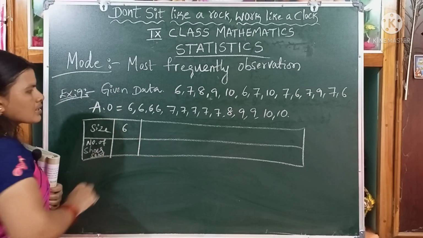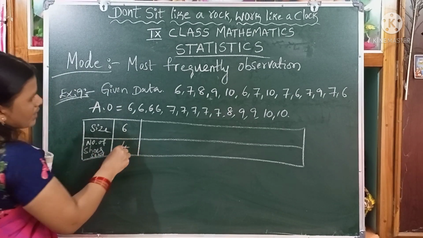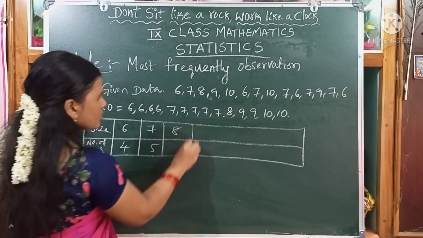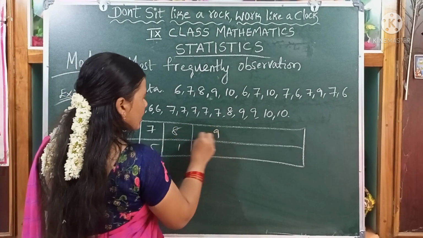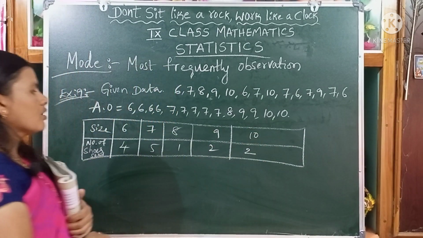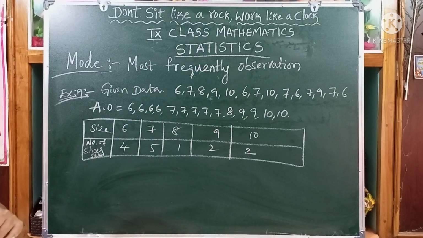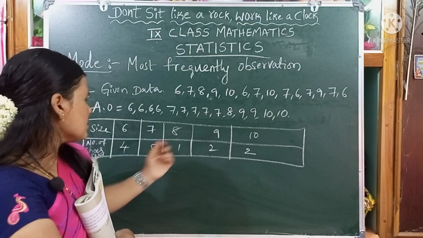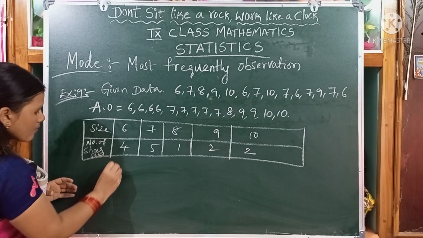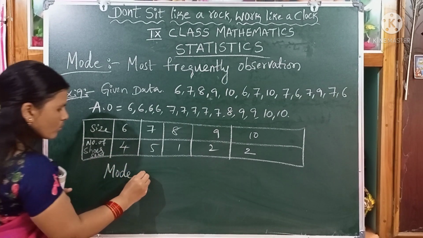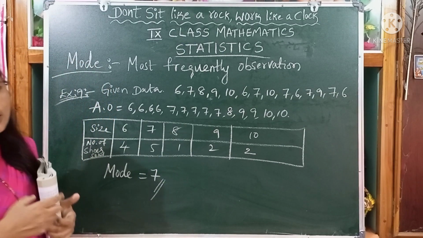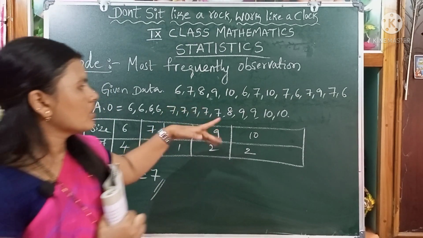How many times is 6 repeated? 4 times. 7, 5 times. 8, only 1 time. 9, 2 times. 10, 2 times. Which frequency is repeated more, children? 7. 7 has 5 times. So, the mode of the given data is 7. Do you understand, children, how we can find the mode of the given data?